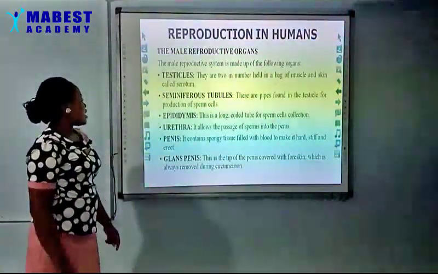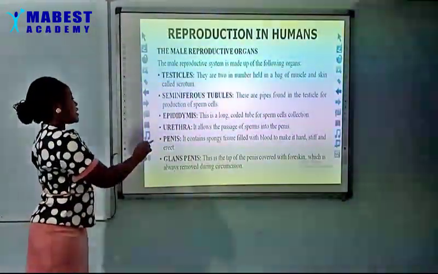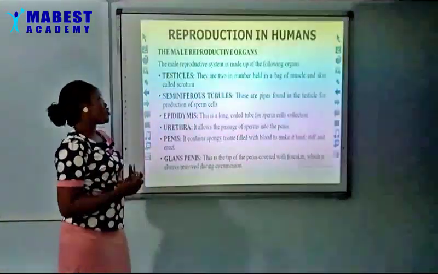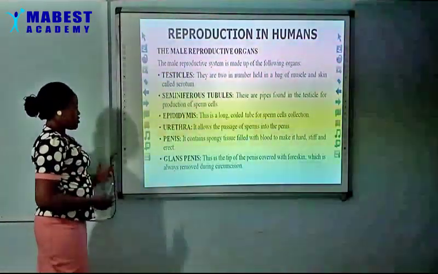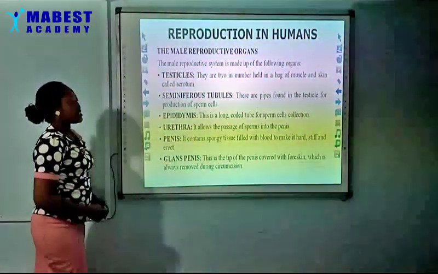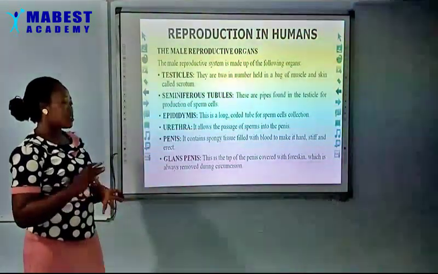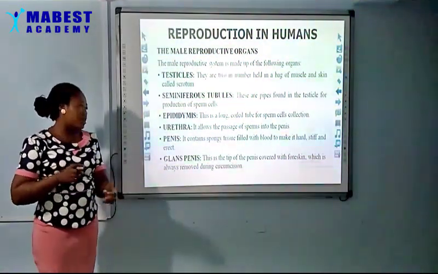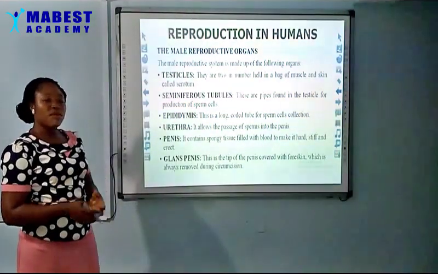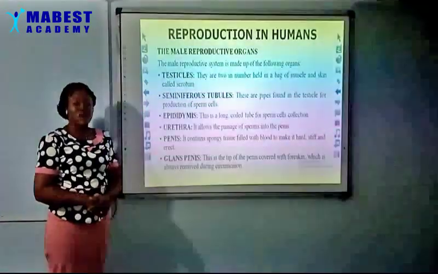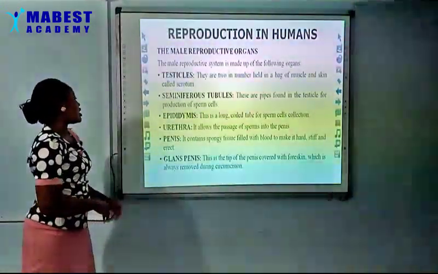Yes. Then we have the penis. It contains spongy tissue filled with blood to make it stiff and erect. Then the last part, we have the glans penis. This is the tip of the penis covered with foreskin, and it is always the part that is removed during circumcision. So somebody that is already circumcised is no longer having the glans penis because it has been removed during circumcision.